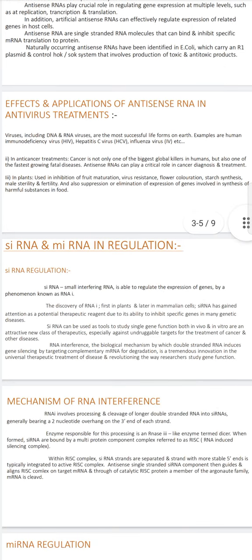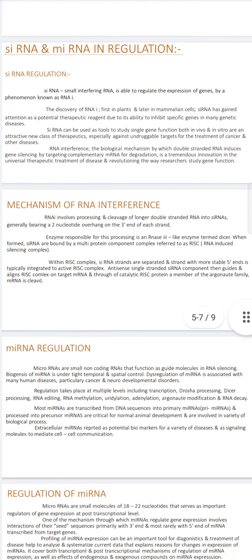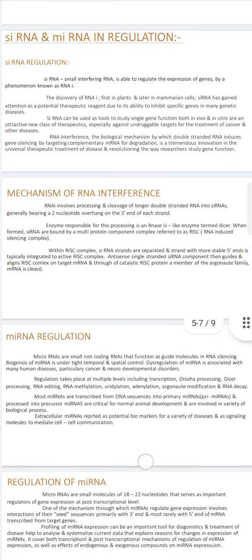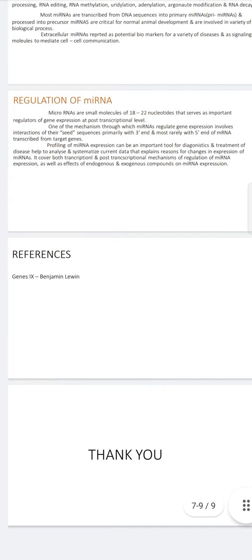Then next is siRNA. siRNA means small interfering RNAs, and it regulates gene expression in the phenomenon called RNA interference. Then next is miRNA. miRNAs are microRNAs, small non-coding RNAs, and the main function is to guide the molecules in RNA silencing. Then the reference is Genes 9.